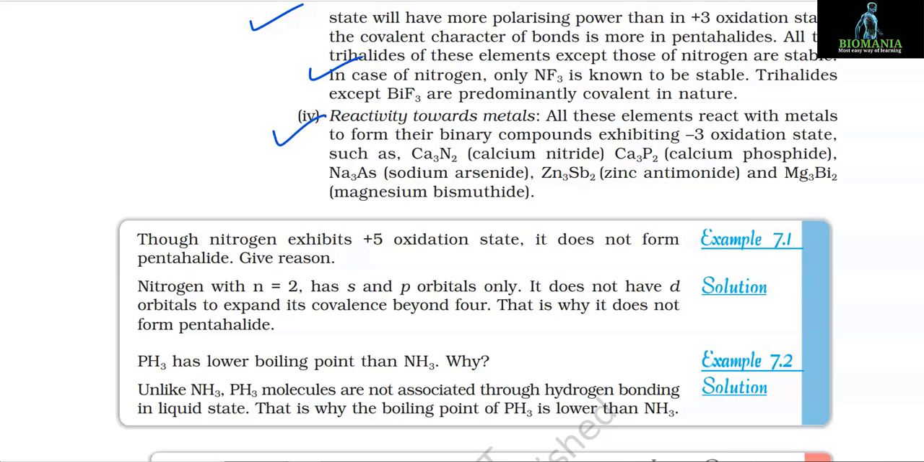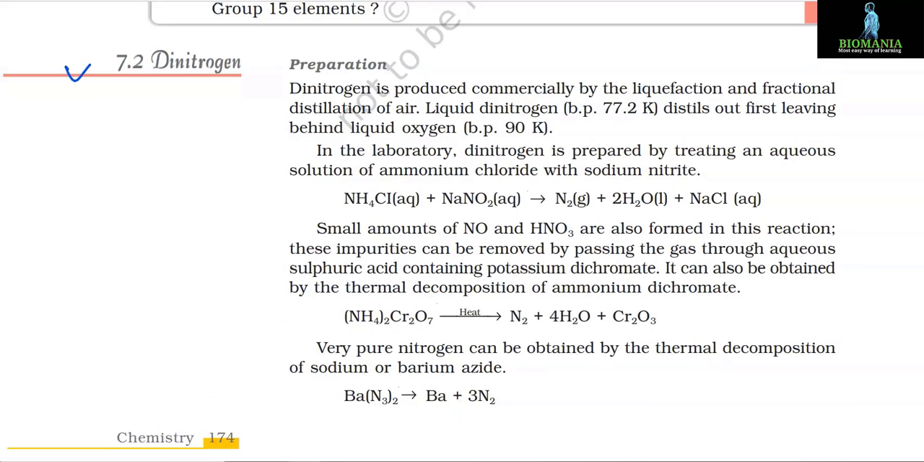Number 4. Reactivity towards metal. All these elements react with metals to form their binary compounds exhibiting -3 oxidation state, such as Ca3N2, that is calcium nitride, Ca3P2, that is calcium phosphide, Na3As, that is sodium arsenide, Zn3Sb2, that is zinc antimonide, and Mg3Bi2, that is magnesium bismuthide.